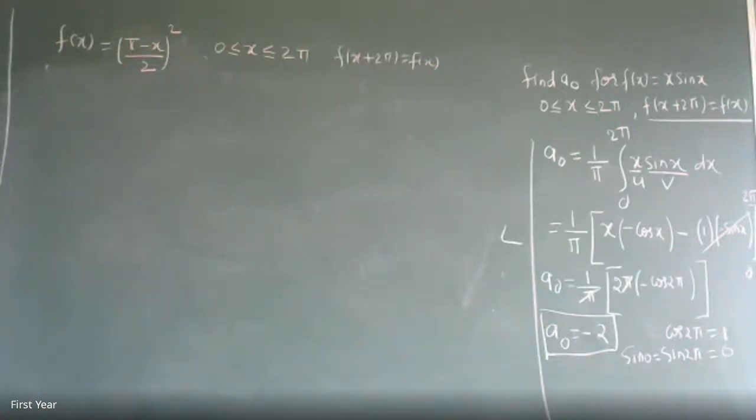So that's your function whose value of a naught you have to find in the Fourier series expansion for f of x. So how are you going to go about it?